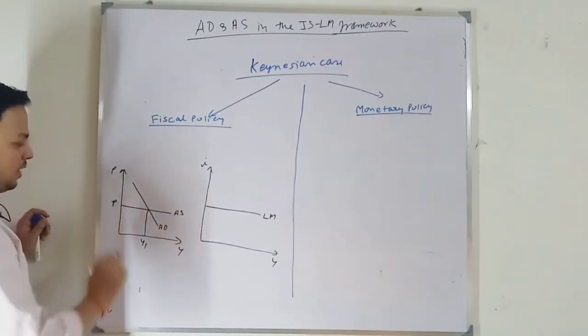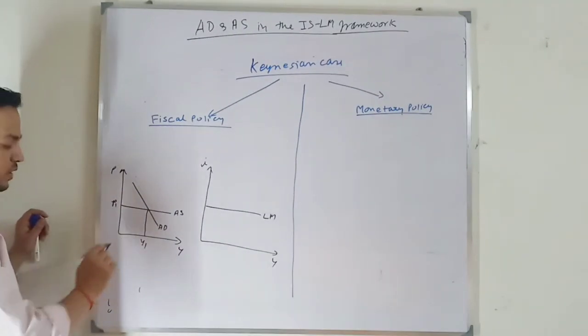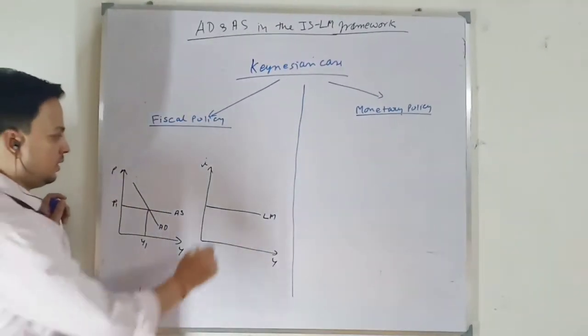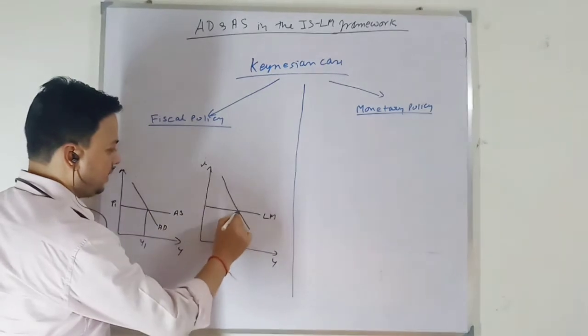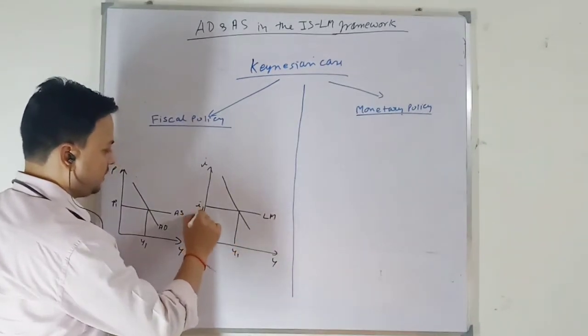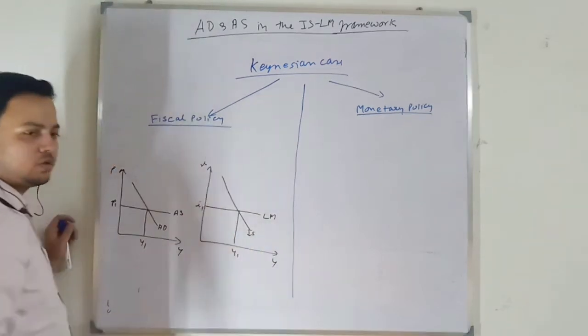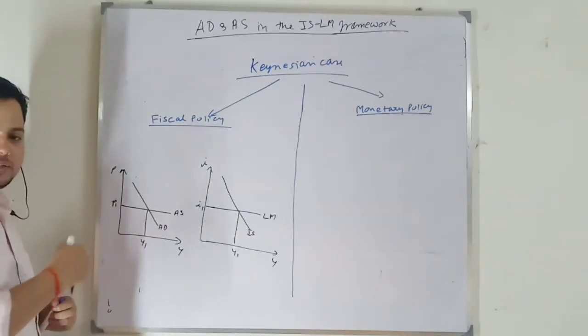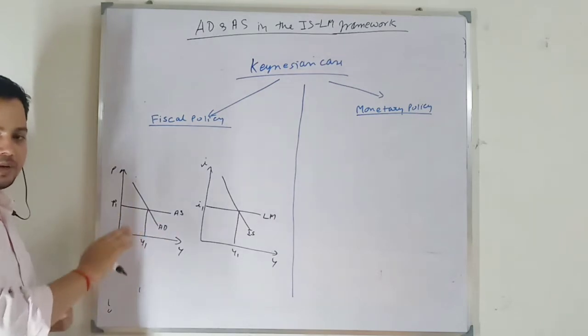Okay, so my equilibrium price is P1 and output is Y1. In the IS-NM framework, this is my initial equilibrium. Say this is my output level Y1, rate of interest is I1. When I am talking about crowding out, I am only talking about increase in government expenditure. With that respect, I am talking about crowding out.